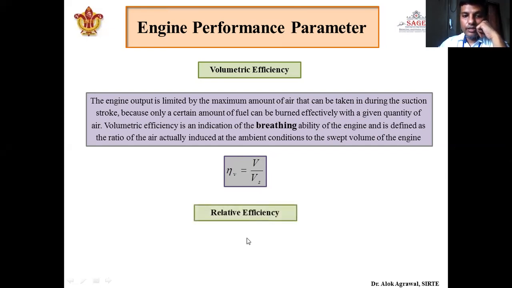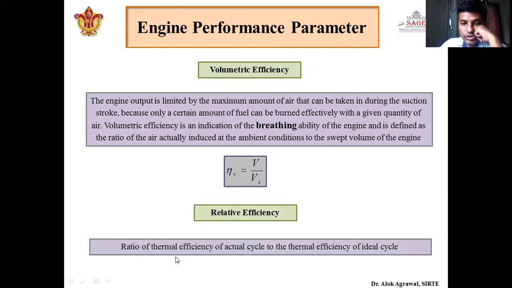Okay. The final one is relative efficiency, the last efficiency. It is the ratio of thermal efficiency of the actual cycle to the thermal efficiency of the ideal cycle. The thermal efficiency of the ideal cycle we have seen when we were studying air standard cycles: the thermal efficiency of the Otto cycle is 1 minus 1 upon r to the power gamma minus 1. So that is the thermal efficiency of the ideal cycle.